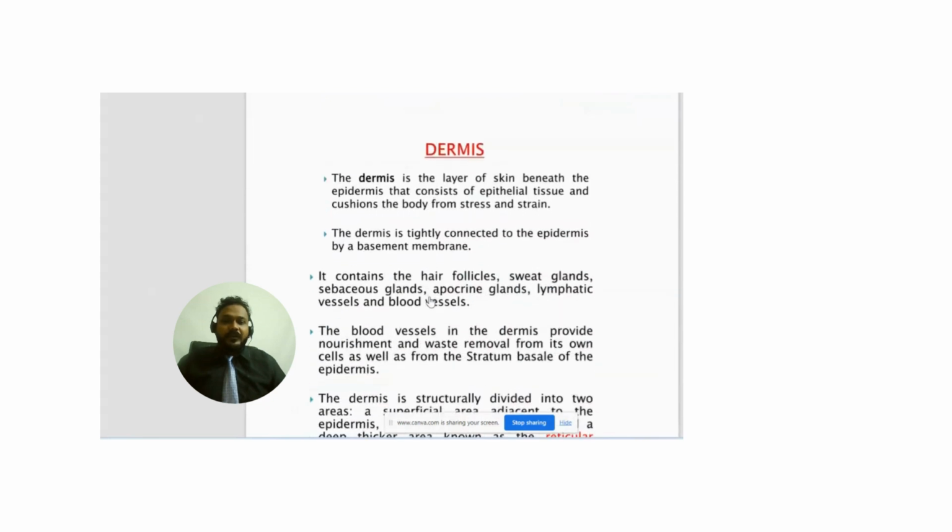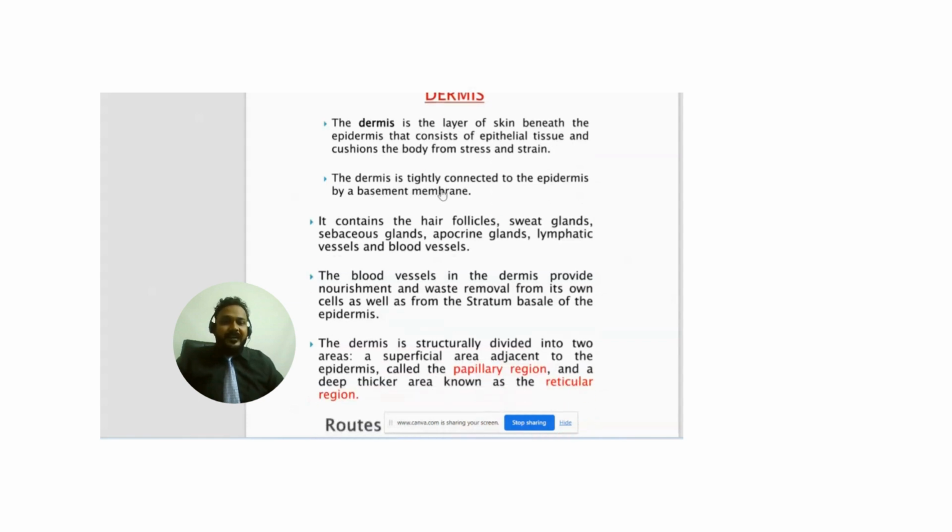Now we move to the dermis. The dermis is the layer of skin beneath the epidermis that consists of connective tissue, and it cushions the body from stress and strain. The dermis is tightly connected to the epidermis by the basement membrane. It contains the hair follicles, sweat glands, sebaceous glands, apocrine glands, lymphatic vessels, and blood vessels.